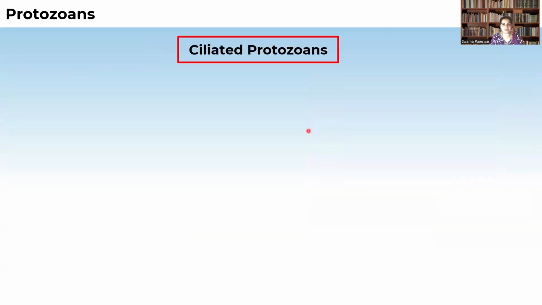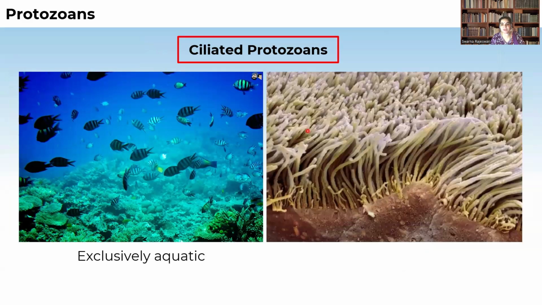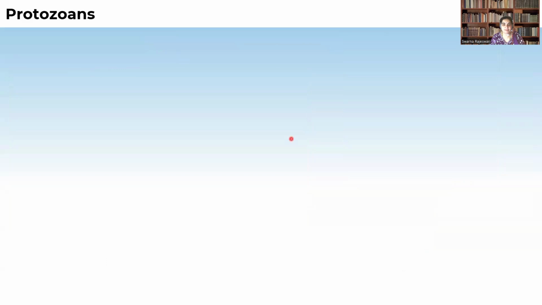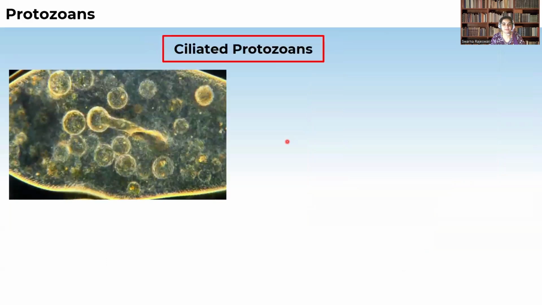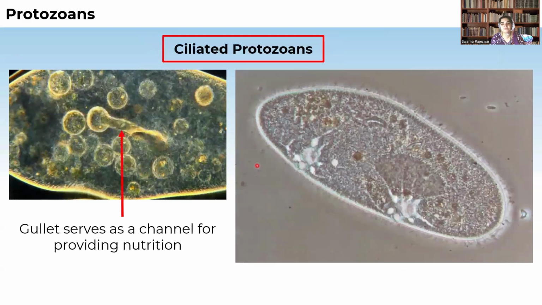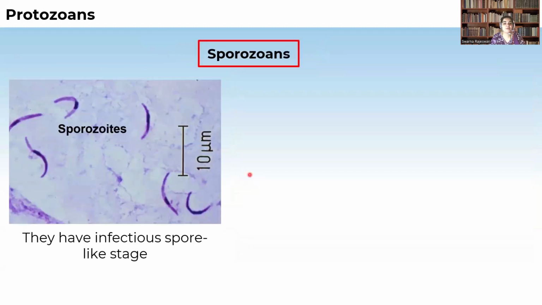Now coming to the ciliated protozoans, they move with the help of cilia. They are exclusively aquatic organisms, and they are mostly active because of the presence of cilia. They contain some structures like a channel which help in the nutrition of the organism, means they store the food material and later use it. Example is paramecium.